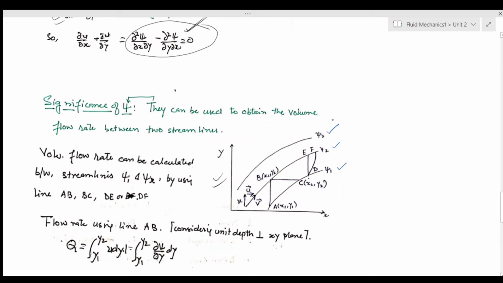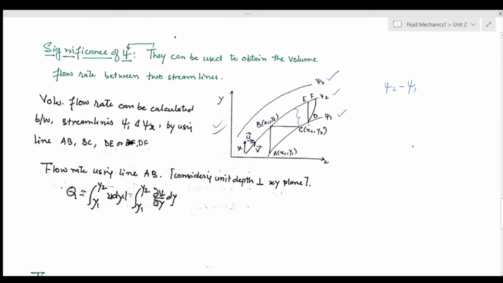If I want to find the volume flow rate between any two streamlines, the only thing I need to do is, let's say, psi2 minus psi1, which would provide me with the volume flow rate between the two streamlines. That is another benefit of using the stream function.